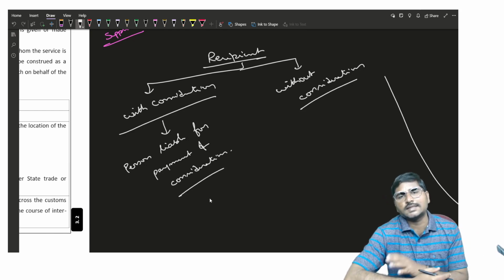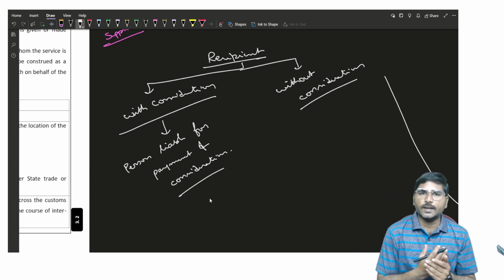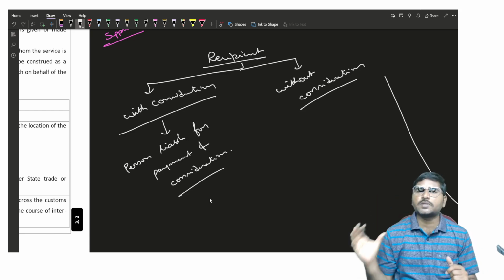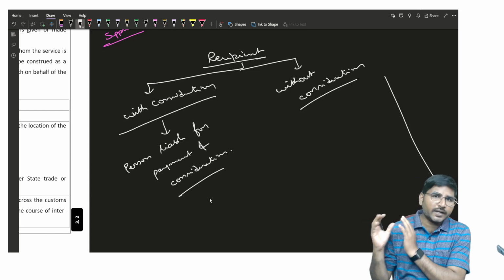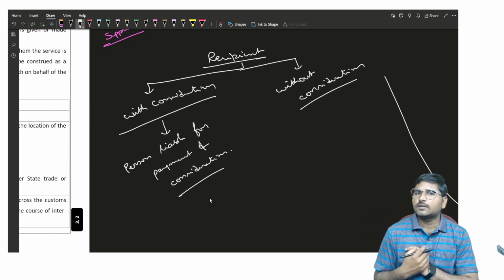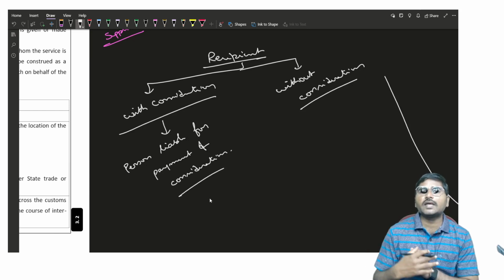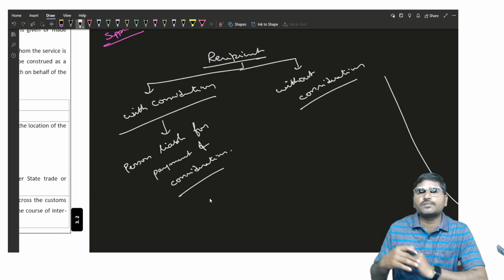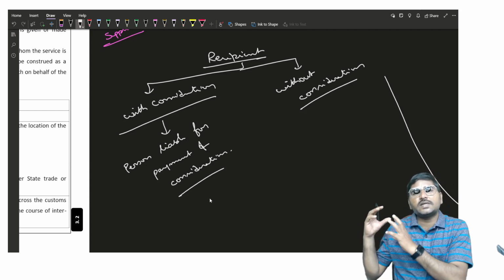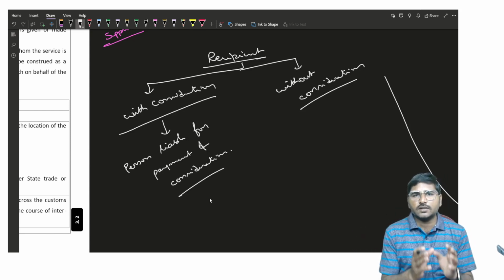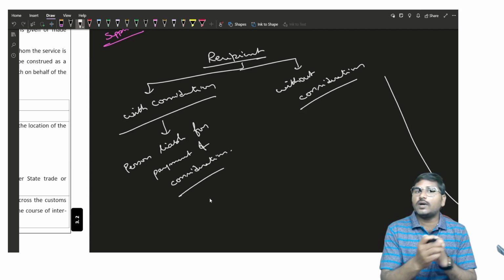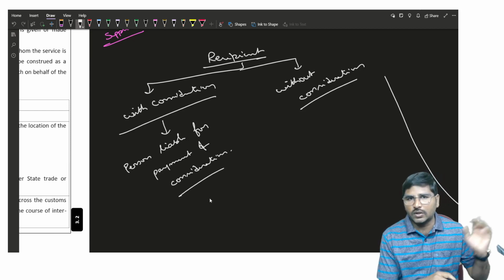Suppose consider another example. At the directions of the holding company, a person renders service to the subsidiary. Here, actually the services have been received by the subsidiary company, but who is liable for payment of the consideration? Holding. Reason: the holding company gave a direction to the technical person to render the services to the subsidiary. Even though the services have been received by the subsidiary, the person who is liable for payment of the consideration, in our example the holding, so that holding company will become the recipient. Are you getting my word?